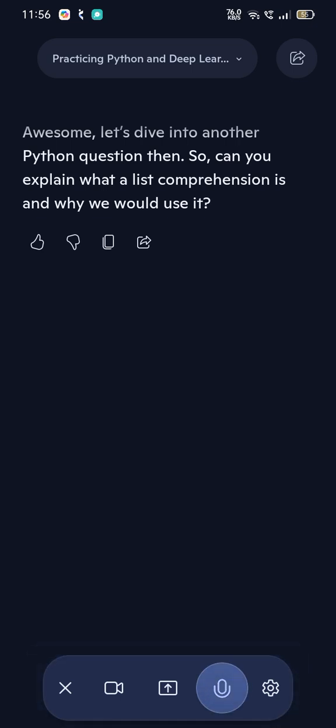Oh, list comprehension, that's a fantastic topic. We always go with the list comprehension because it's a quick way to make a list. In one line of code, we can use things like a lambda function or even a for loop, all in only one line. So in one line of code we can make a list. That's a list comprehension. You don't need to write many lines of code, so you can go with only one line. That's the best thing about list comprehension.